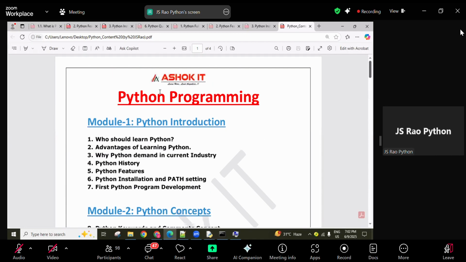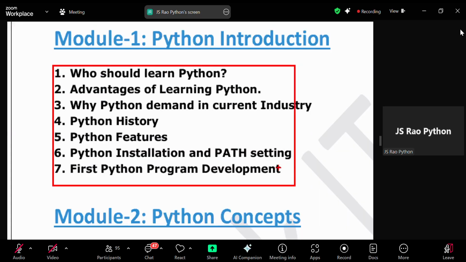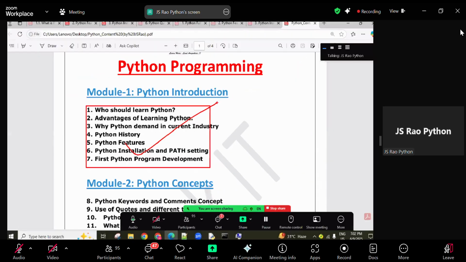So here, check it. This one is Python introduction related. Who can learn Python? What are the advantages of learning Python? Why does Python have so much demand? What are the Python features? Python history, Python versions, downloading and installing Python, path setup, first Python programming using the IDE. This section is completed up to now.